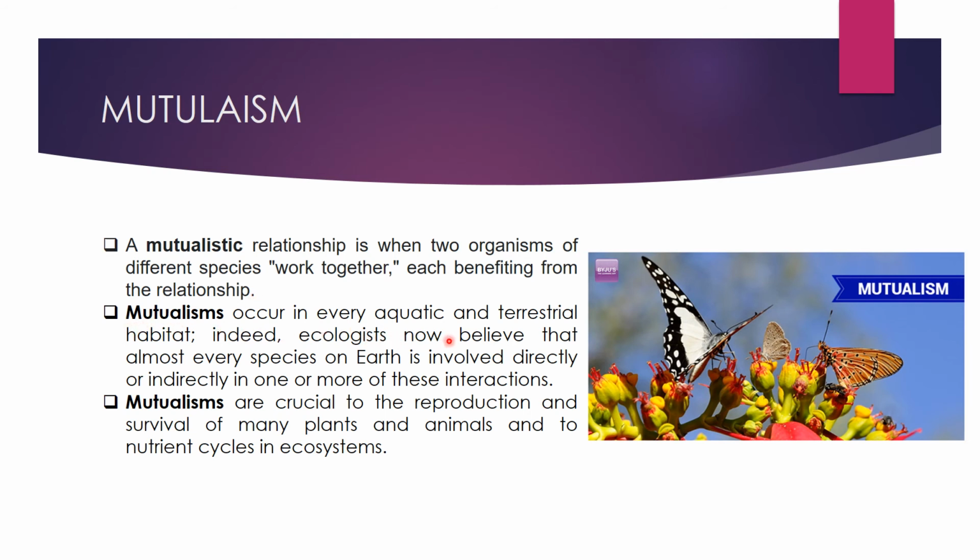Mutualism occurs in every aquatic and terrestrial habitat, and ecologists now believe that almost every species on Earth is involved directly or indirectly in one or more of these interactions. Mutualisms are crucial to the reproduction and survival of many plants and animals and to nutrient cycling in ecosystems. That's how it supports the process of evolution.